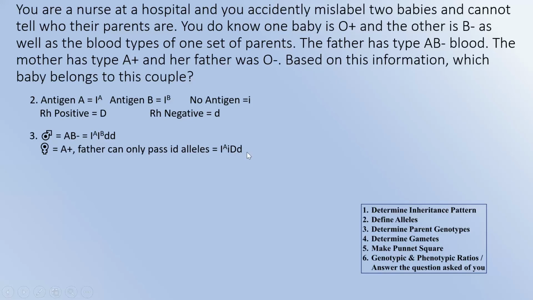Awesome. Gametes, we're going to distribute them. The father only has 2, the mother has 4. With that in mind, make a Punnett square and see if you can answer this problem. We are going to come back together in a few moments. So take a second to pause it and try to solve this through, and just see, based on your information, which baby belongs to this couple.